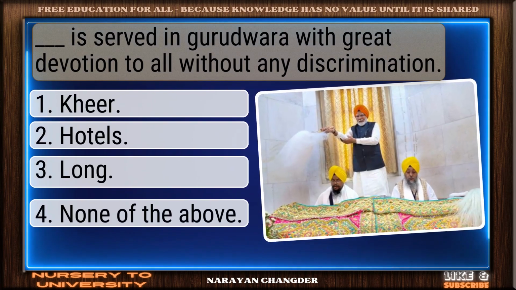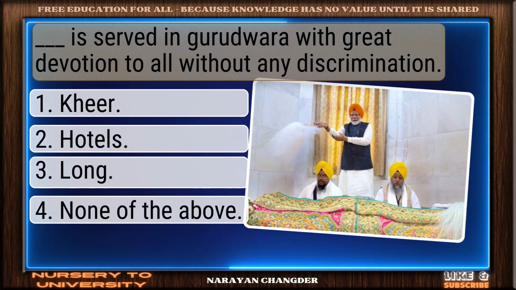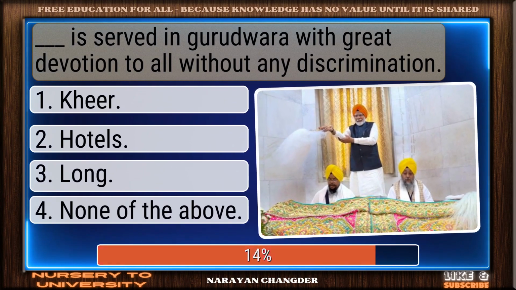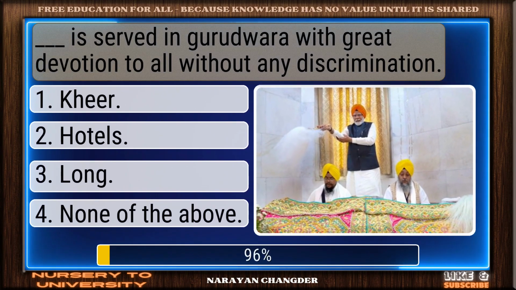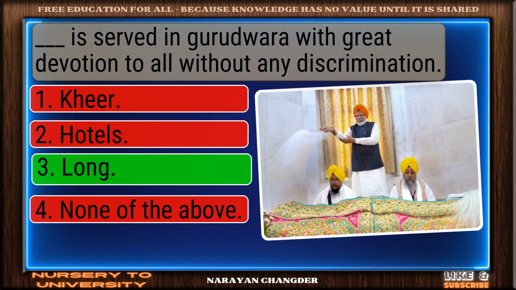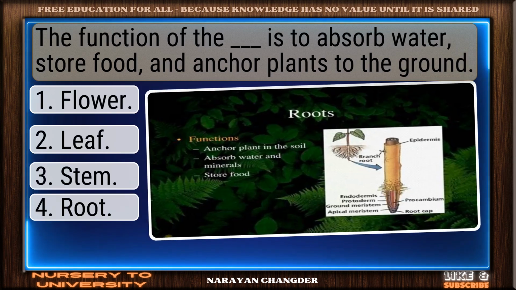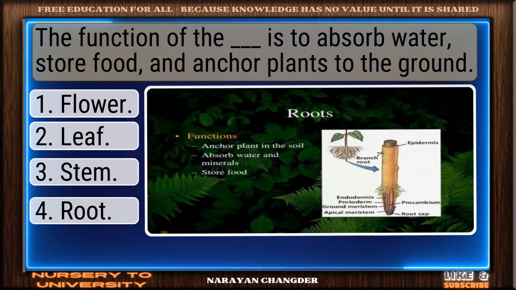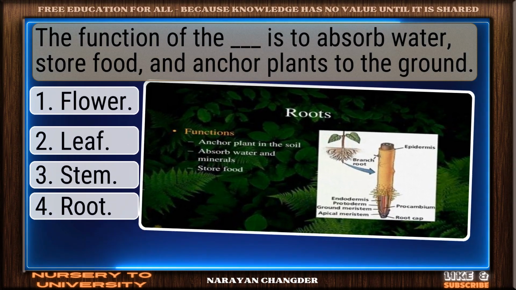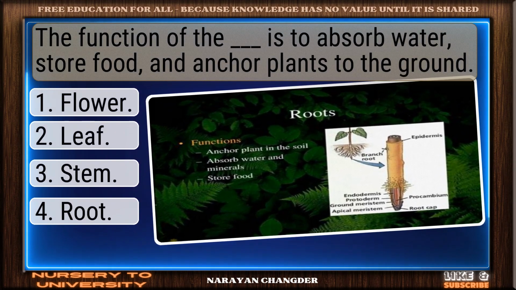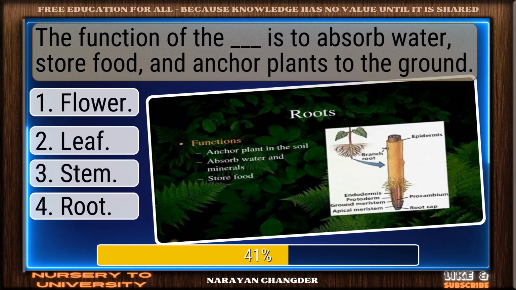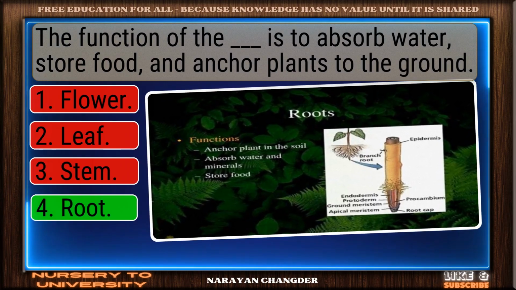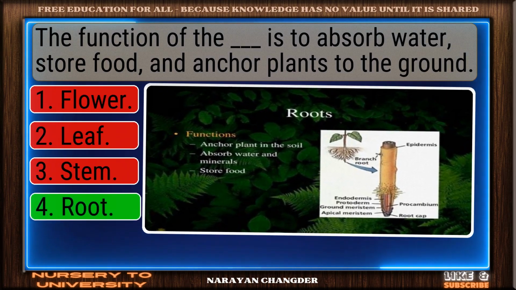Dash is served in Gurudwara with great devotion to all without any discrimination. Right choice. Long is the best answer. The function of the dash is to absorb water, store food, and anchor plants to the ground. Well done. Root is the right choice.